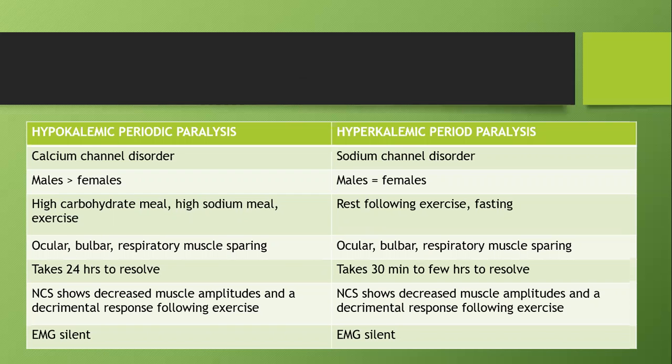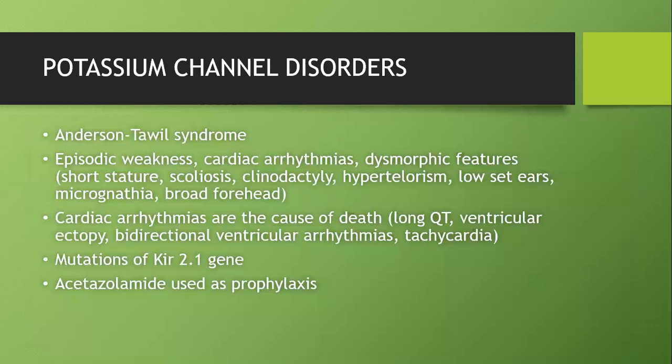For both these disorders, ocular, bulbar, and respiratory muscles are spared. Arrhythmia is the common cause of death in both. Hypokalemic paralysis will take 24 hours to resolve, whereas hyperkalemic paralysis takes 30 minutes to resolve. Both show similar NCS features. That is, exercise will show a decremental response, but EMG will be silent or normal.